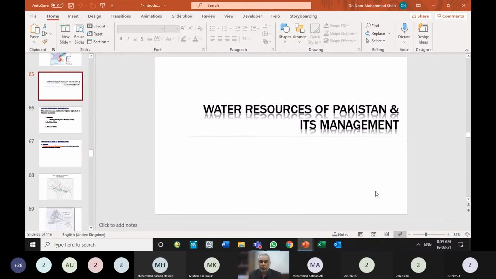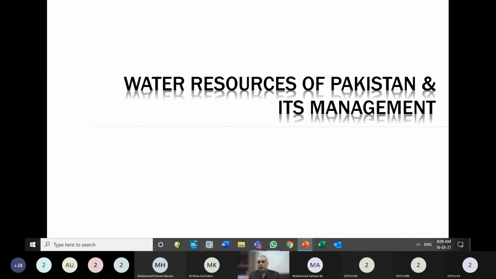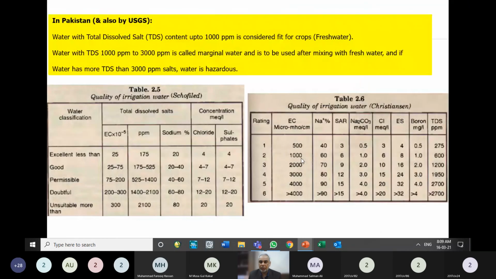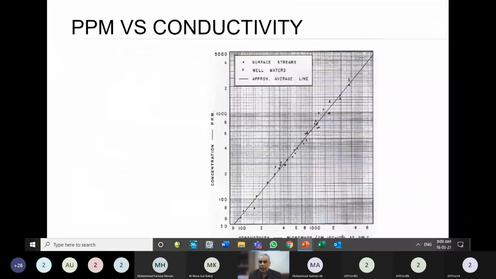With respect to our lectures, we were talking about water quality parameters which we have to see. Previously, what we have seen is the water quality parameters and how to measure them with respect to agriculture and irrigation engineering.